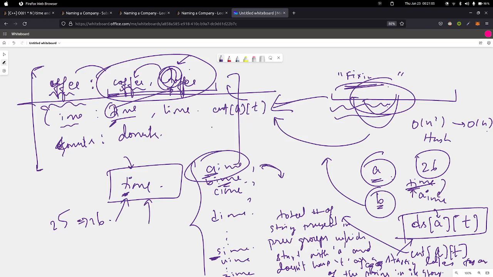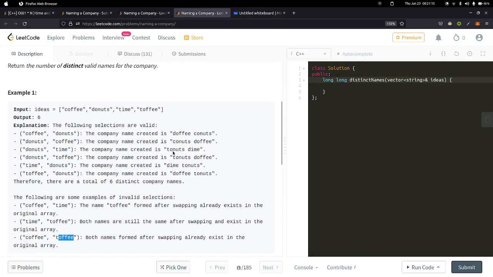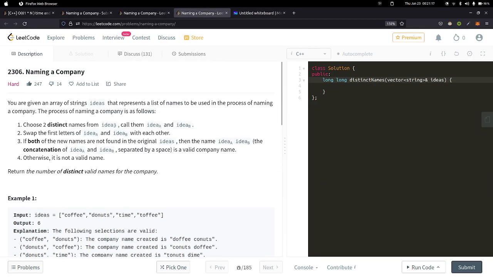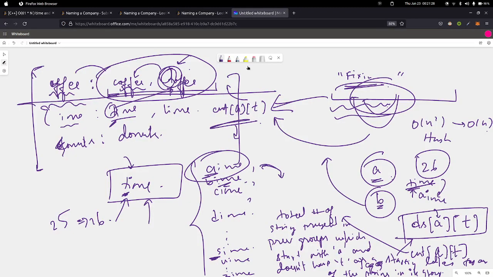So that's what this count of A comma T represents. If we have this information, we can directly add this to our answer, right? This is what we want, because we just ruled out all the possibilities. The first case, which was having two distinct values, is already ruled out, since I said the list only contains unique values. And the second case that we need to check is whether the newly found string shouldn't be present. So essentially we just have two conditions, and the first condition is the unique condition we already saw.